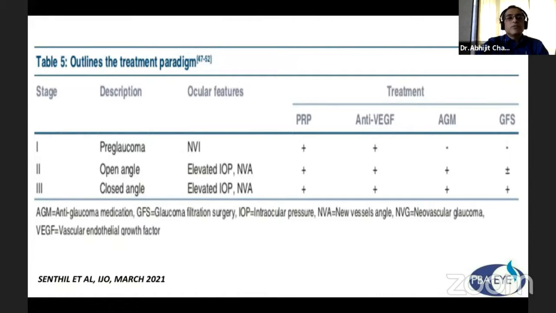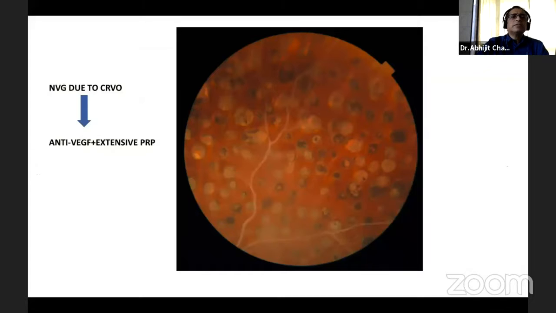Stage 1, pre-glaucoma, ocular features NVI, we will do anti-VEGF and PRP. Not much requirement of anti-glaucoma medications or surgery. Stage 2, open angle with elevated IOP and NVA: PRP, anti-VEGF, and anti-glaucoma medication, plus or minus surgery may be required. Stage 3, closed angle with elevated IOP and NVA, we need all 4 weapons. This one is NVG due to CRVO, which we first injected anti-VEGF, and when the media cleared, we did extensive PRP,